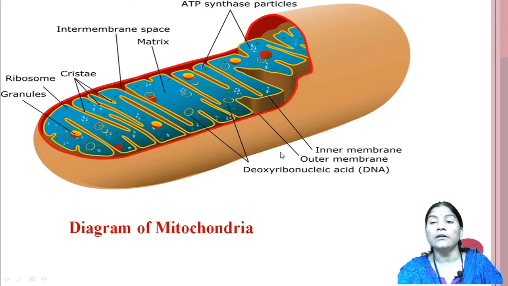So, in this diagram of the mitochondria, there is also circular nuclear content present that we call the DNA. Means these mitochondria have their own DNA which is circular in nature.